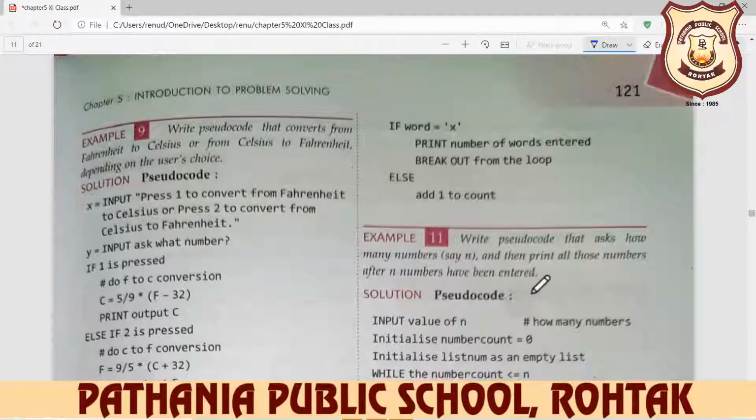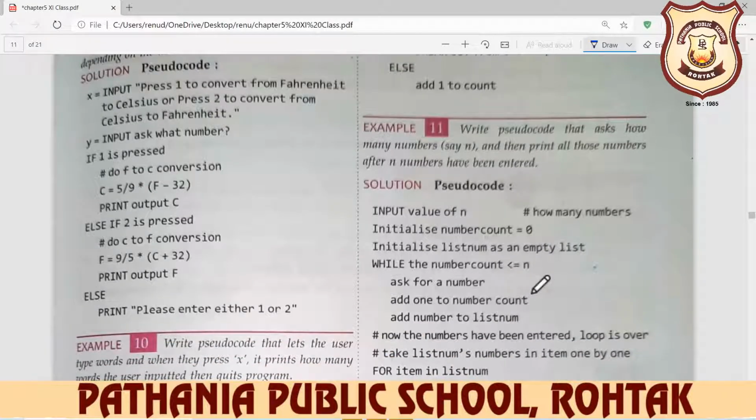Here we take one example. Write pseudocode that asks how many numbers, say n, and then prints all these numbers after n numbers have been entered. Input value of n: how many numbers? 2 numbers, 3 numbers, 4, 5, 6, 7, how many numbers?